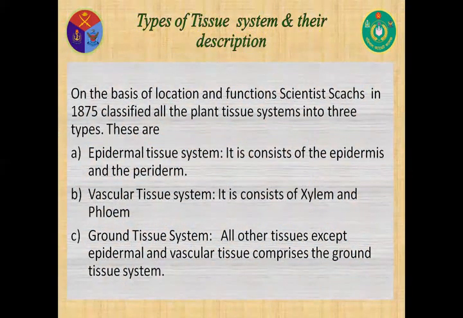Now, my dear cadets, types of tissue system and their description. On the basis of location and functions, Sachs in 1875 classified all the plant tissue systems into three types. They are: one, epidermal tissue system. It consists of the epidermis and the periderm. Number two, vascular tissue system. It consists of xylem and phloem. And lastly, number three, ground tissue system. All other tissues except epidermal and vascular tissue comprise the ground tissue system.